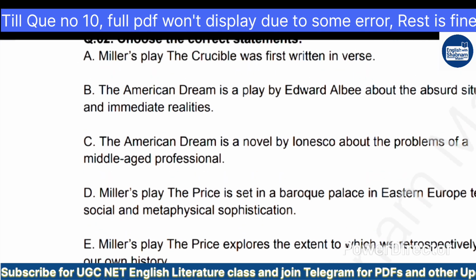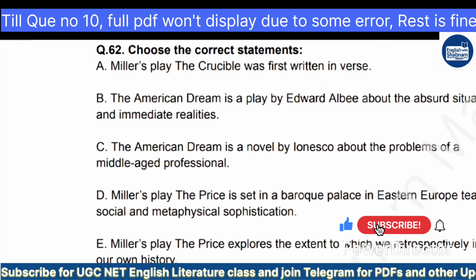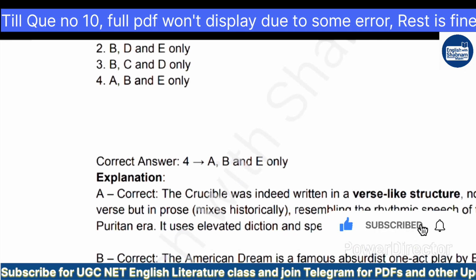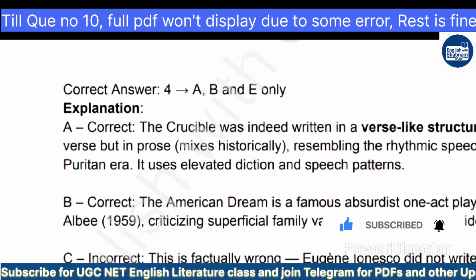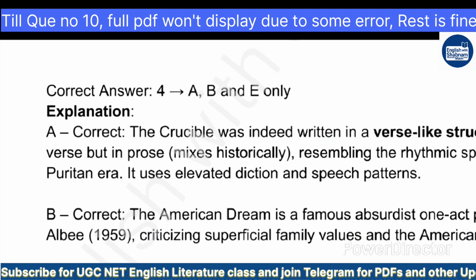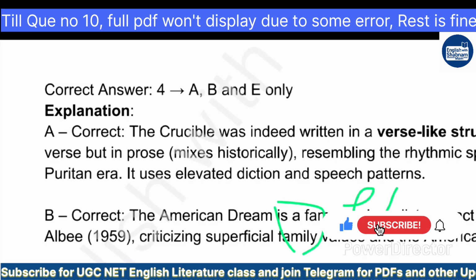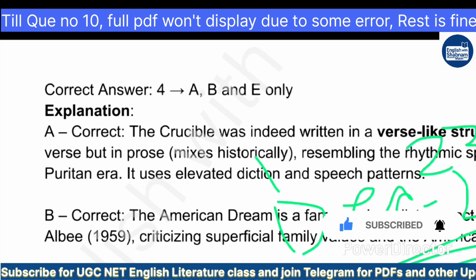See if this can fit. How much we had to struggle in June 2025. The students struggled so much. So let's see option 4, A, B and E only here. We'll discuss and finish the question fast, okay? After this, we will now solve the December 2024 questions. Then we will go to December 2023.